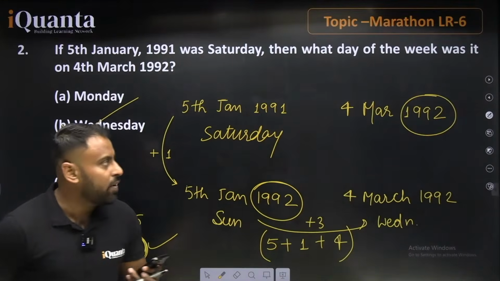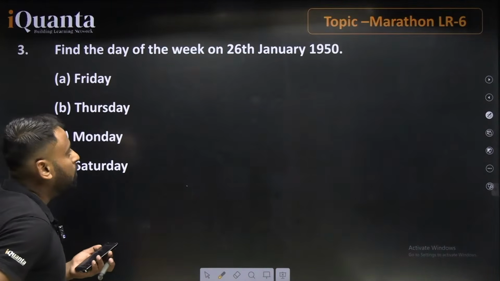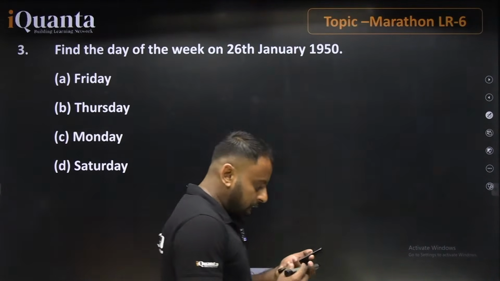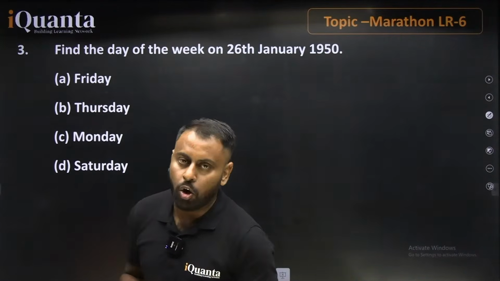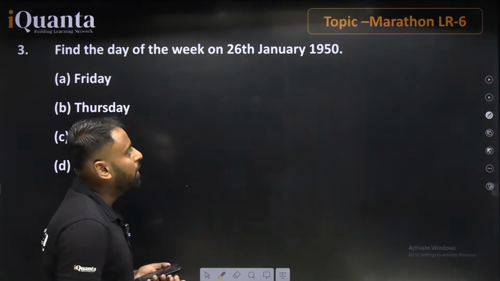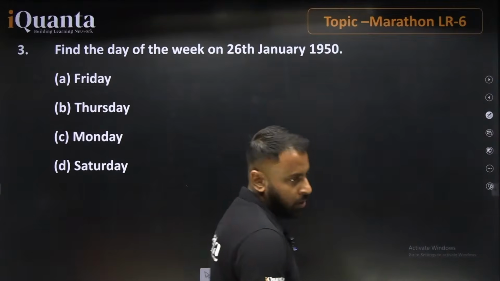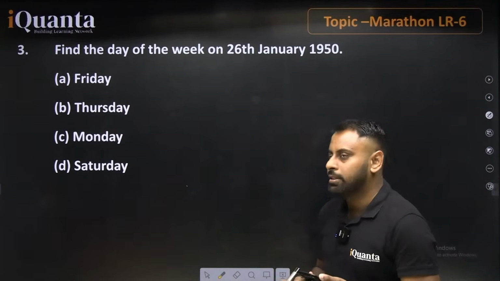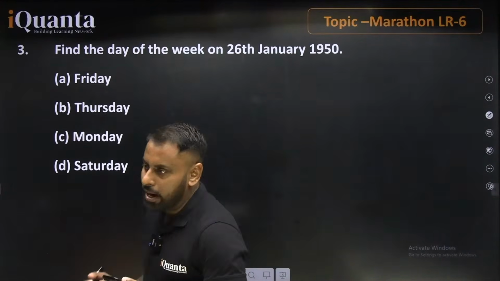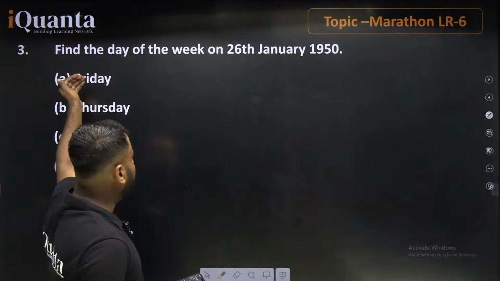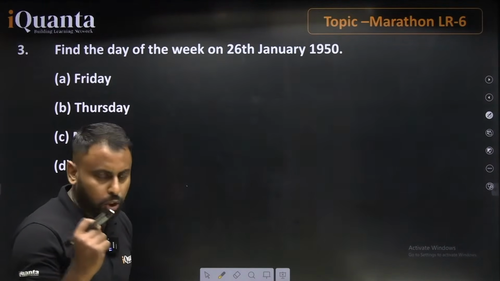Now let's move ahead with another question, and this is a bit different. We will take a few more minutes to understand the question and the concept based on it. The question is about 26th January 1950. Such questions can sometimes be asked where no reference point is given. They just ask you the day of the week falling on 26th January 1950. Remember two important things.